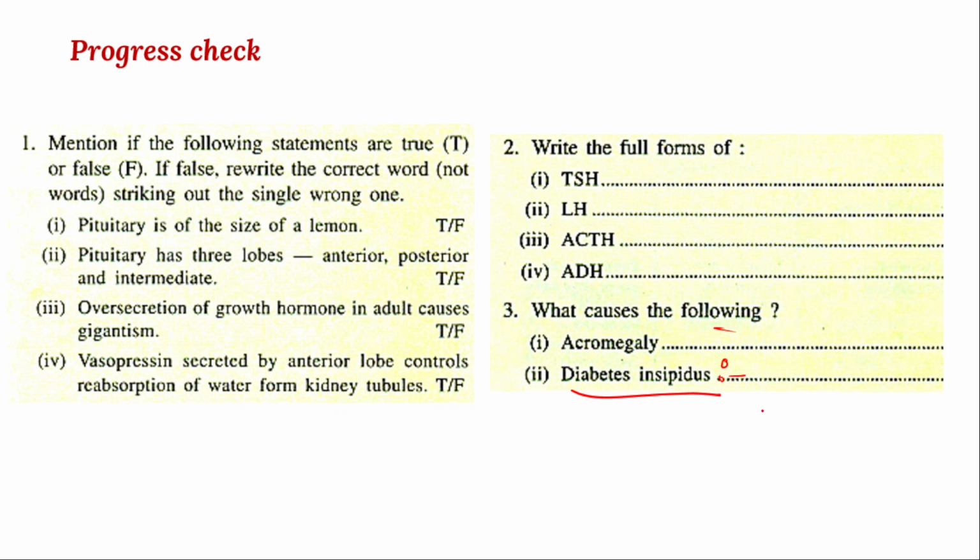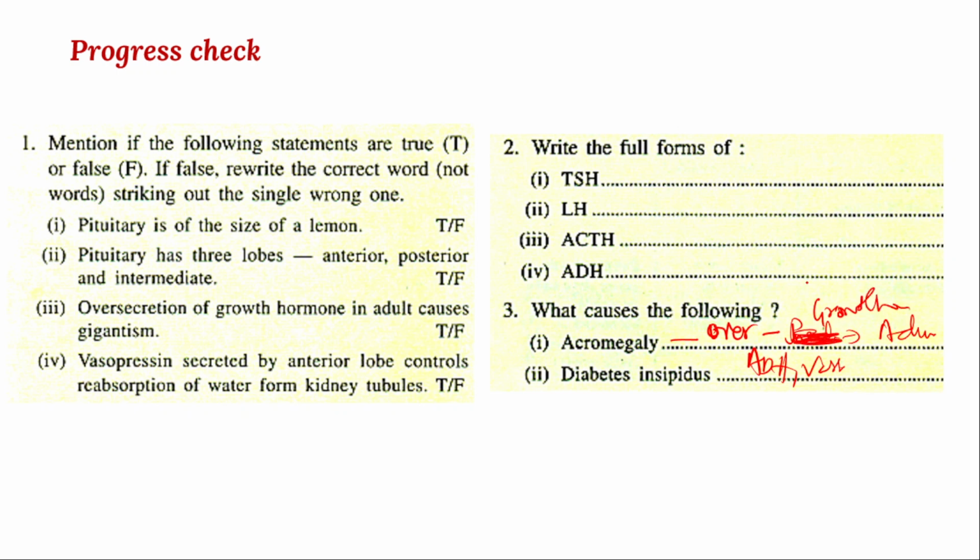Because of that, in the loop of Henle of the kidney, reabsorption of water will not take place. Because of that, excess water will be removed through urine. That is called diabetes insipidus. What causes it? ADH or vasopressin. Here, acromegaly is caused due to over secretion of growth hormone in the adult stage, sorry, not insulin, growth hormone.